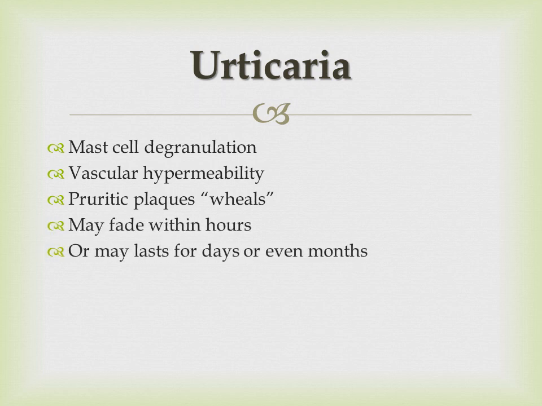Urticaria may fade within hours, but sometimes it can last for days or even months. So whenever there occurs an episode of urticaria, the patient should use antihistamine or steroid as the case may be.